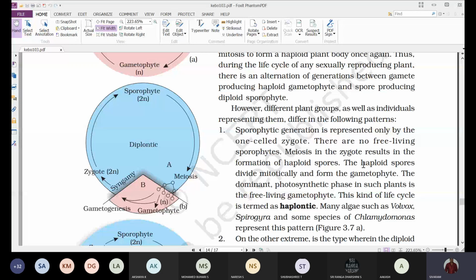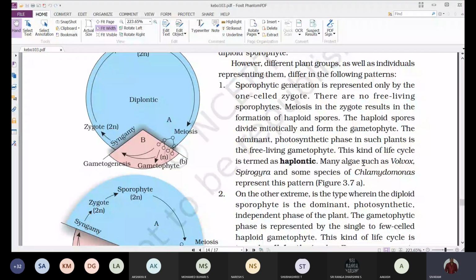haplontic life cycle, diplontic life cycle, and haplodiplontic life cycle. So we have got three different types of life cycle. One is the haplontic life cycle, the second one is the diplontic life cycle, and the third one is the haplodiplontic life cycle. So we'll discuss them one by one.